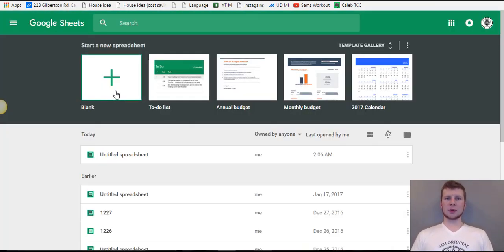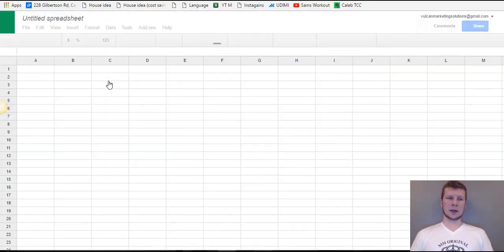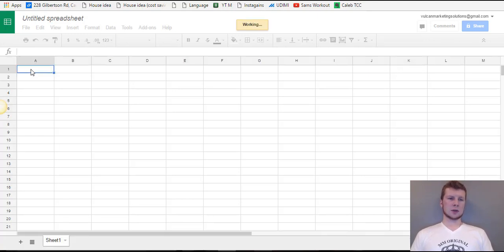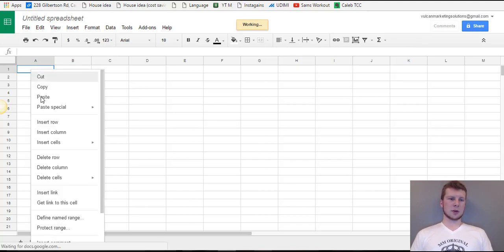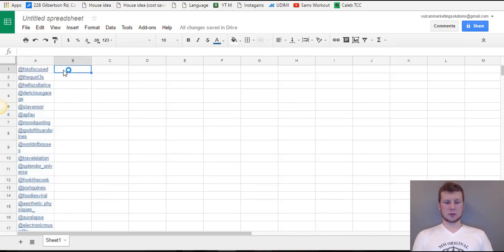You just type in Google Spreadsheets right on Google, okay? It's free, and you'd click blank. And here's what we'd want to do. We're going to use a column A and a column B. Column A is going to keep all of our usernames. So you will click column A here, and then right click and paste all of those users into column A. Column B is going to say user's photo. So I'll click column B here, and we're just going to type in user's photo.